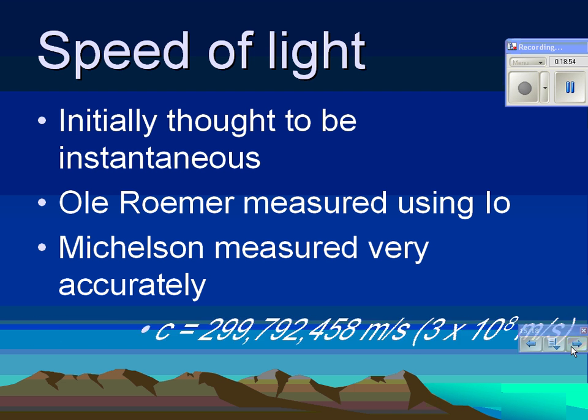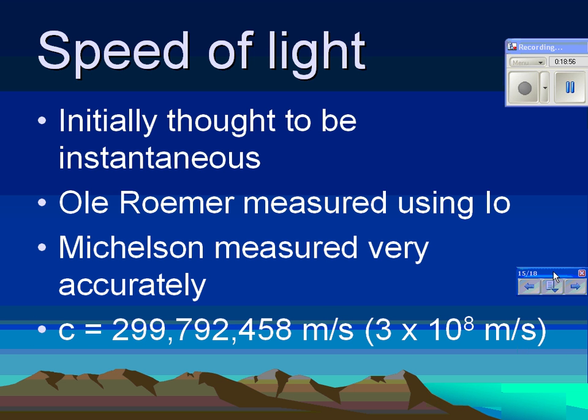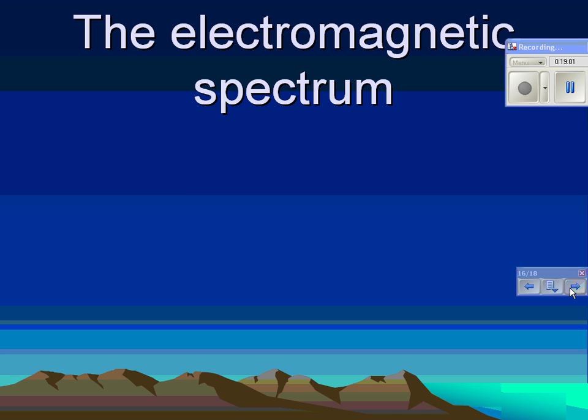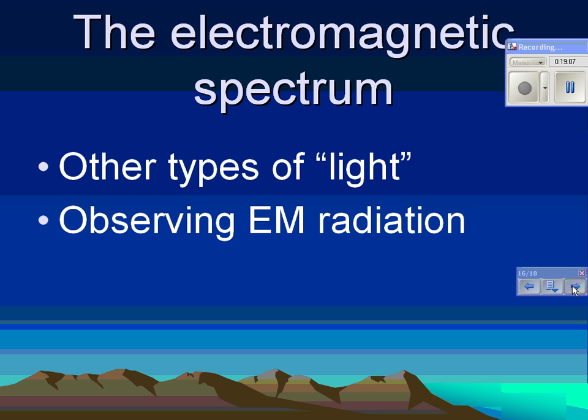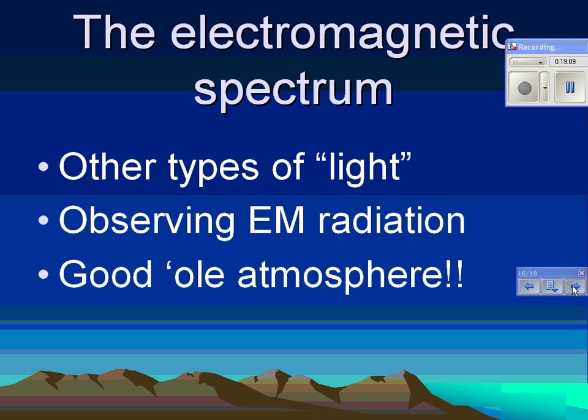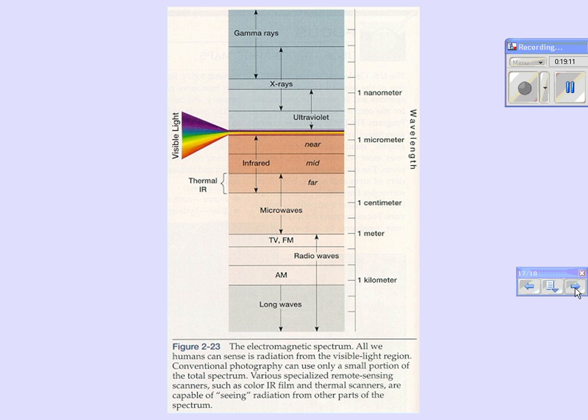Can't answer questions right now. Electromagnetic spectrum. Okay, we got other kinds. Know that you understand that we have other kinds of electromagnetic radiation, and this is kind of the electromagnetic spectrum. So I want you to see this for a second. Notice that visible light is a very small piece of a much larger spectrum of electromagnetic waves.